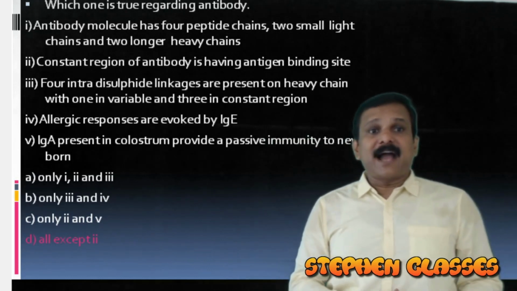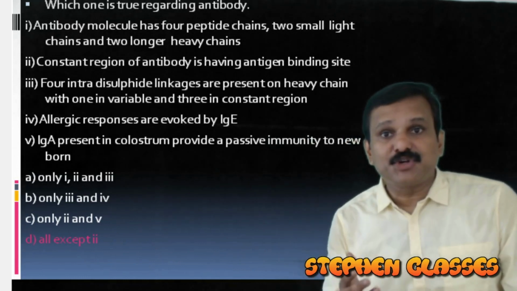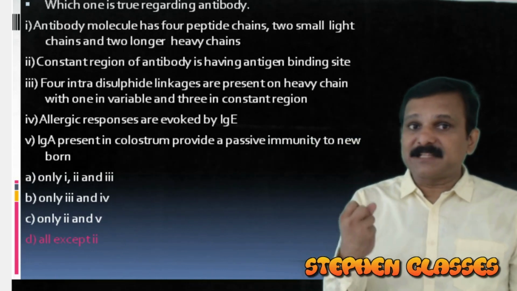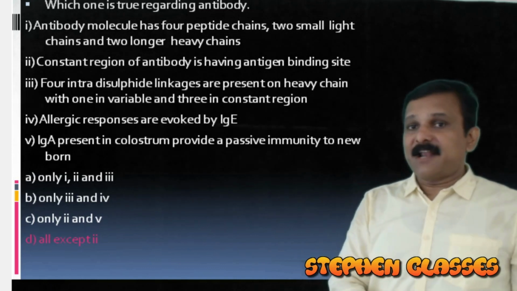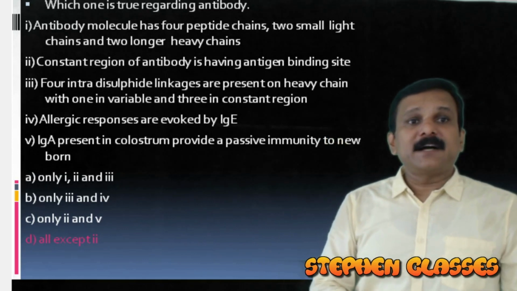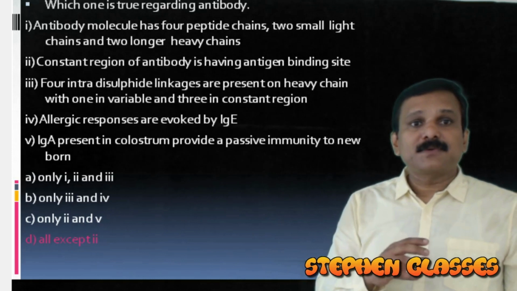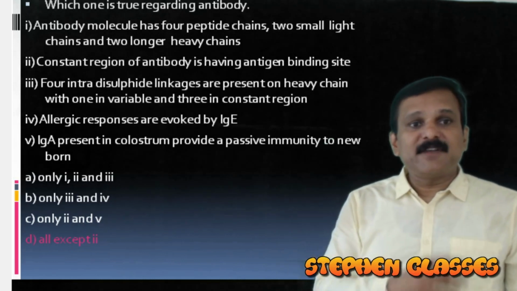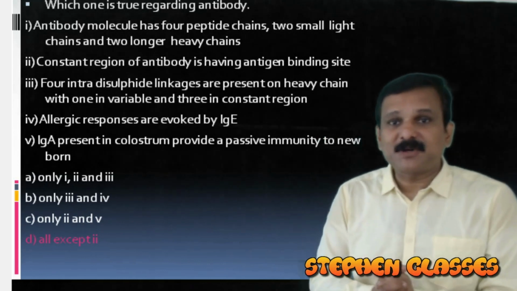Okay. Then IgA present in the colostrum will provide a passive immunity to the newborn. That is also true. So newborn will get a passive immunity by the presence of IgA. That is a type of immunoglobulin. You got it? So here only the second statement is wrong here. So correct answer is option D. All except 2. Second statement is wrong here. So all except 2 will be our answer, or option D is our answer. You got it? Shall we move to our next question?